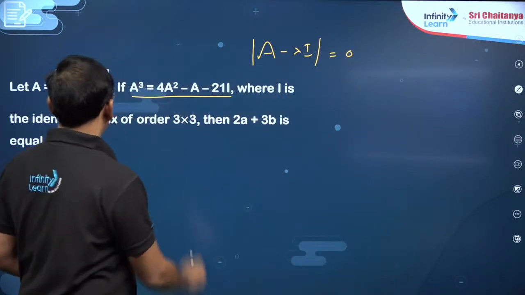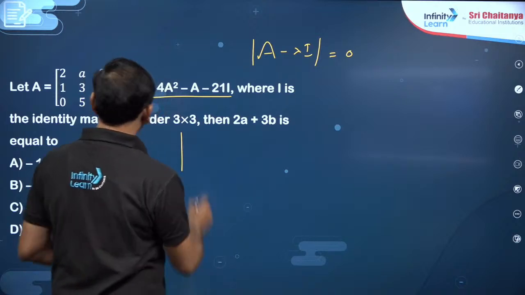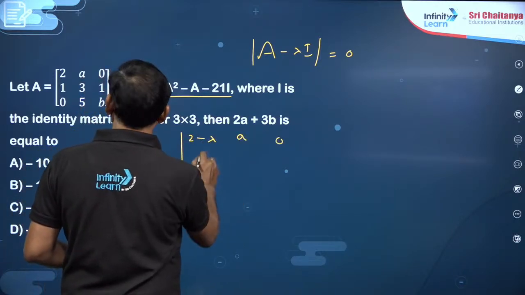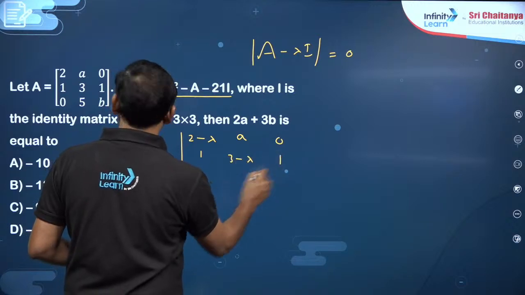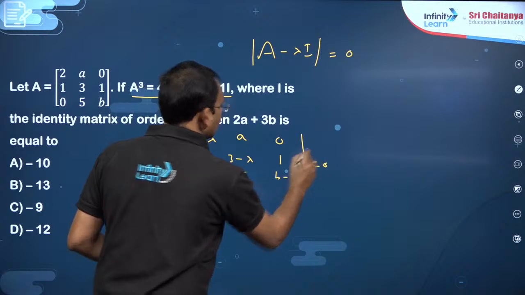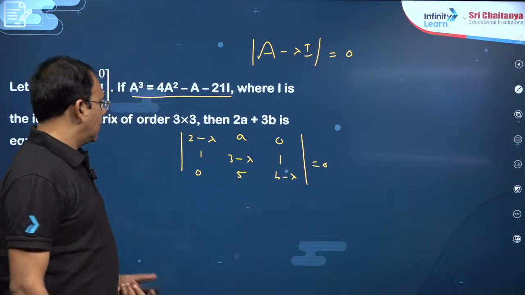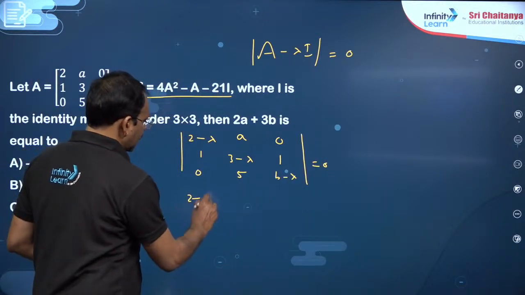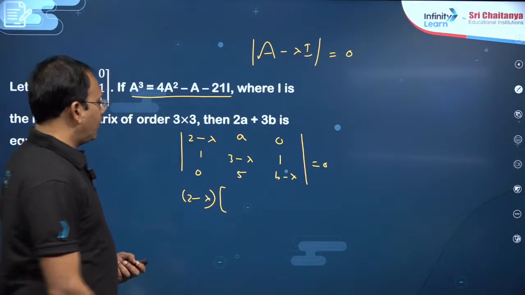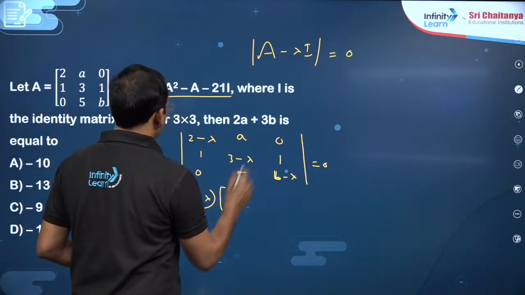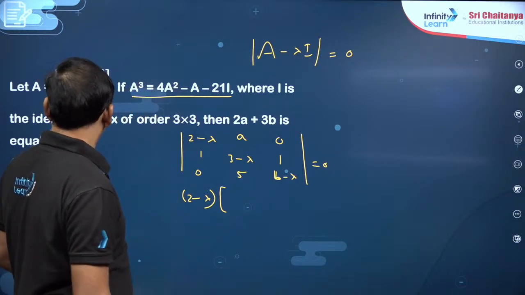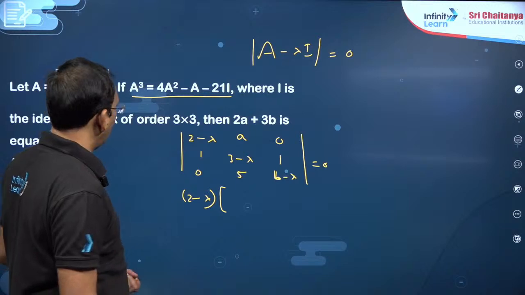That means, dear students, consider det of A minus lambda I, which means 2 minus lambda, a, 0, 1, 3 minus lambda, 1, 0, 5, b minus lambda is equal to 0. Now you just expand this determinant, 2 minus lambda into 3 minus lambda into b minus lambda. This is given already, so he is asking here to find 2a and 3b.